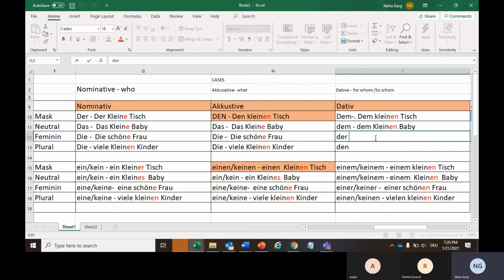Then here will be der schönen Frau. Nothing extra, just an extra en with the ending. And then den, oder vielen, let it be den only, den vielen Kindern.